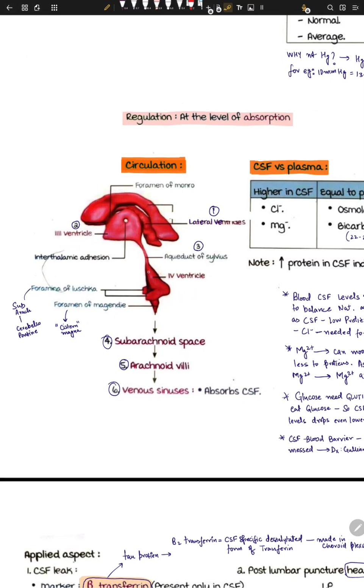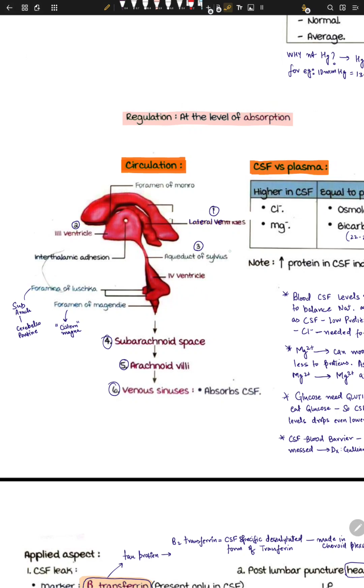So for example, from the lateral ventricle to the third ventricle, we have the foramen of Monro, right? Then from the third ventricle to the fourth ventricle, we have the aqueduct of Sylvius. Then from the fourth ventricle to the subarachnoid space, we have two foramina. Why do we need them? Well, these foramina are actually exit points for the CSF, okay?